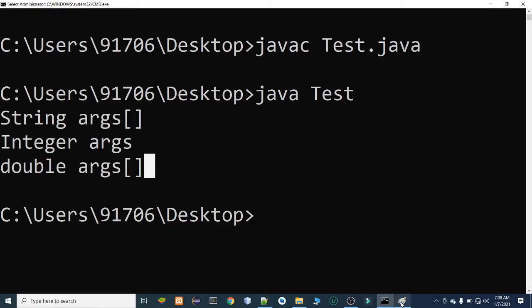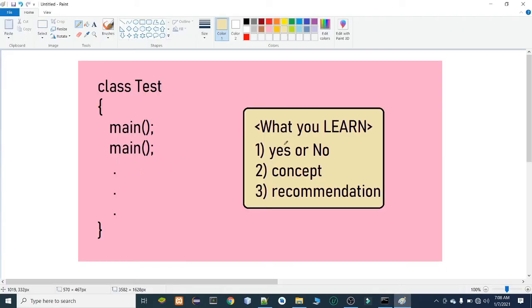So what do we learn from this video? Is it possible to declare more than one main method? Yes, it is possible. And what is this concept known as? This concept is known as method overloading: methods with the same name but different in parameters. Is it recommended to declare more than one main method? No. It is never recommended because it creates confusion for the programmer.